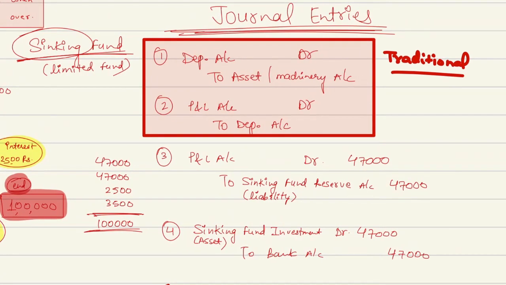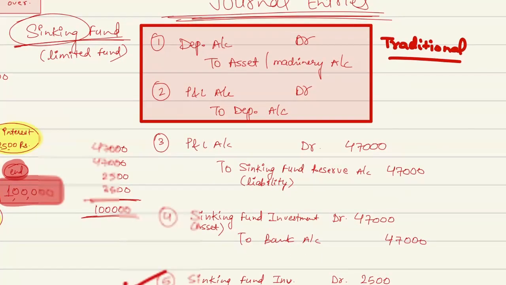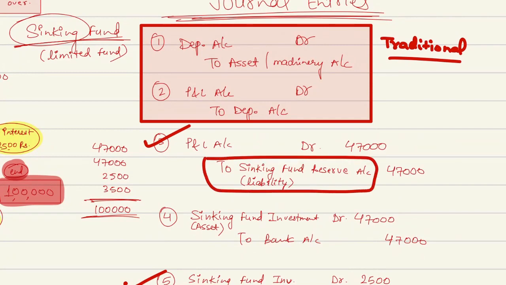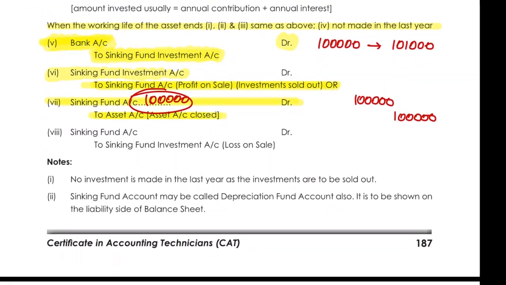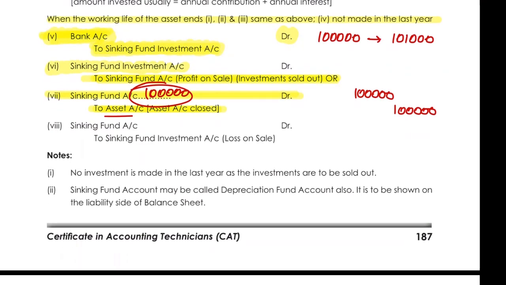But now, instead of charging the depreciation every year, the equivalent amount I am charging to the sinking fund reserve account. When the sinking fund reserve account is completed, the life of the asset will be completed. So I will cancel out my asset from the sinking fund with 1 lakh rupees, that is the cost of asset. At the end, your sinking fund account will be debited and your sinking fund investment account will be credited if there is a loss.